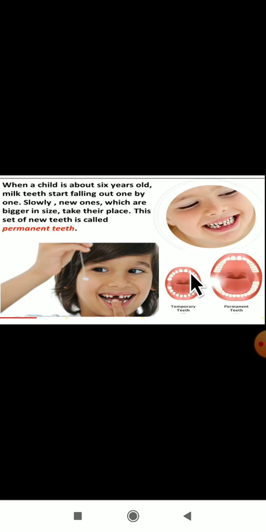When you reach the age of 7, then what happens? The temporary teeth start falling. Then one by one all the teeth will fall and you will get permanent teeth.